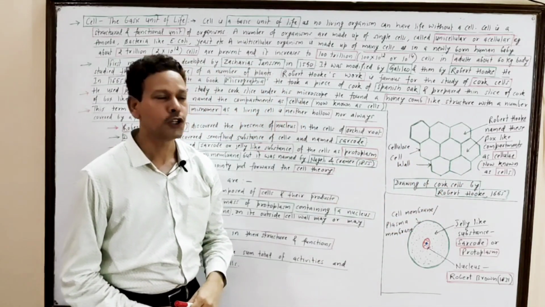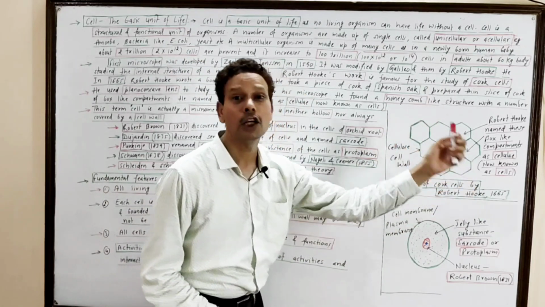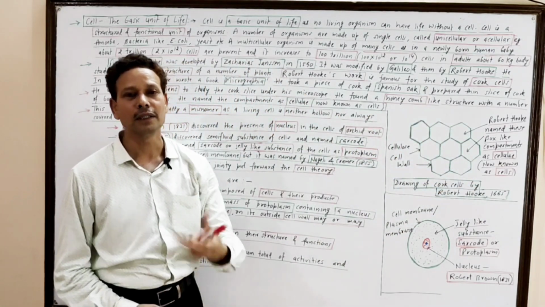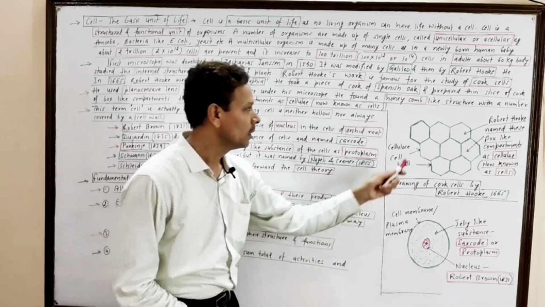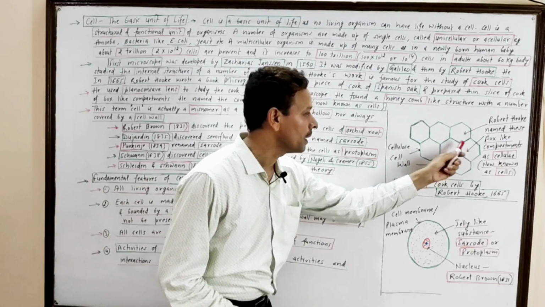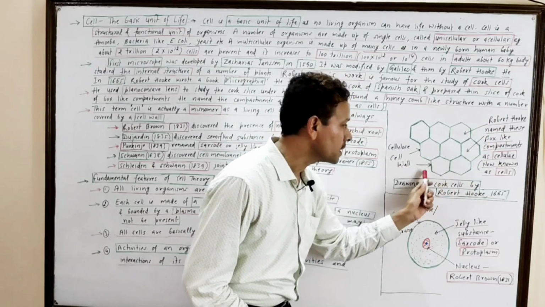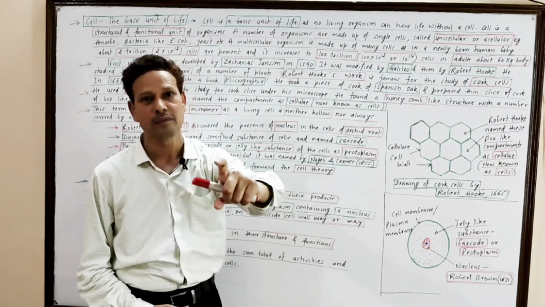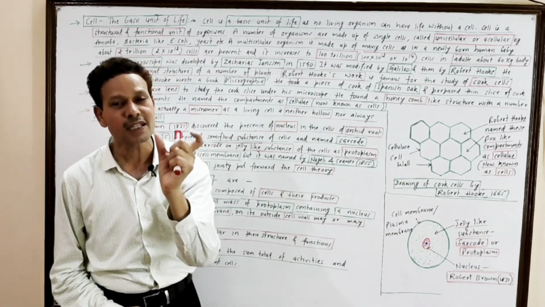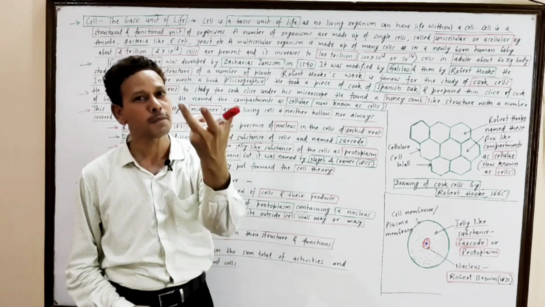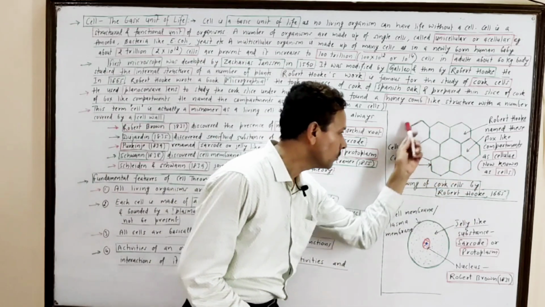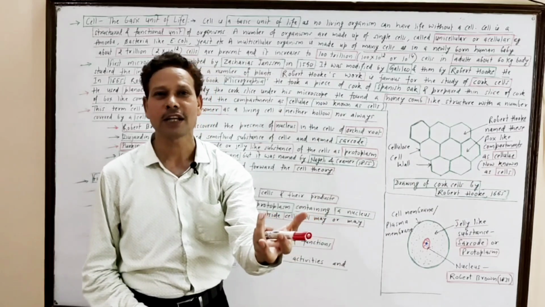the cork piece shows a honeycomb-like structure. In that honeycomb-like structure, these empty compartments are present. Dear students, Robert Hooke in 1665, he used a thin slice of cork of Spanish oak, and he found a honeycomb-like structure.